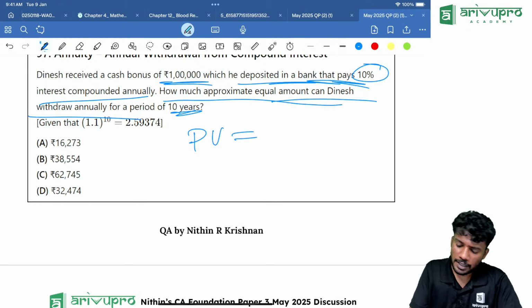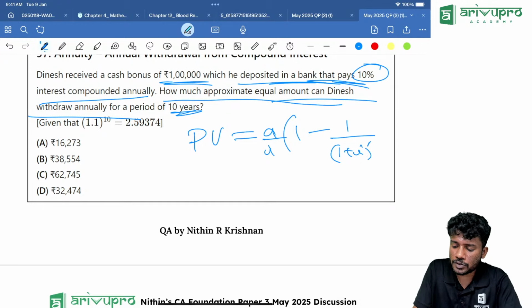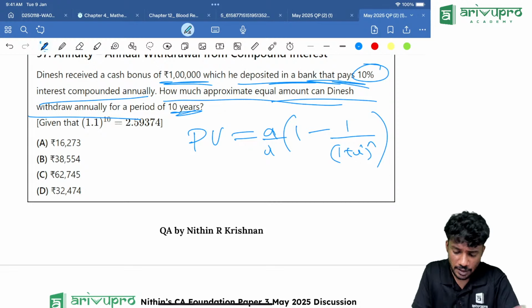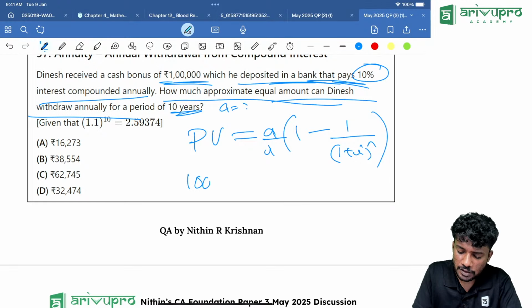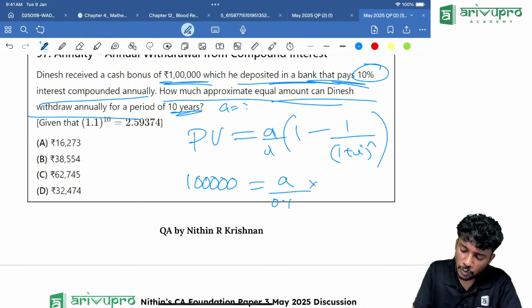The formula is A by I into 1 minus 1 divided by 1 plus I the whole raised to n. We need to find the A value. PV is given, 1 lakh, which is equal to A divided by 0.1 into 1 minus 1 divided by